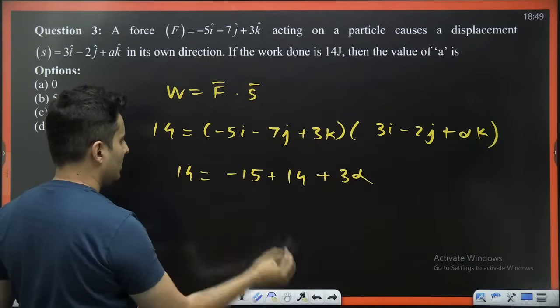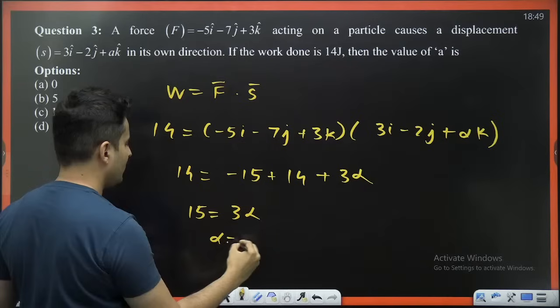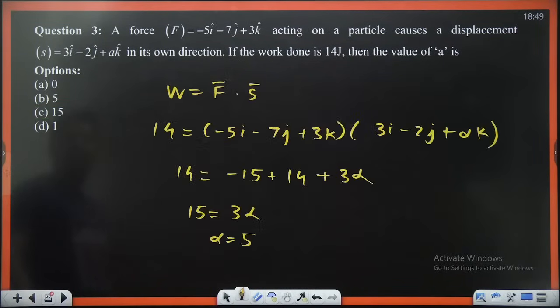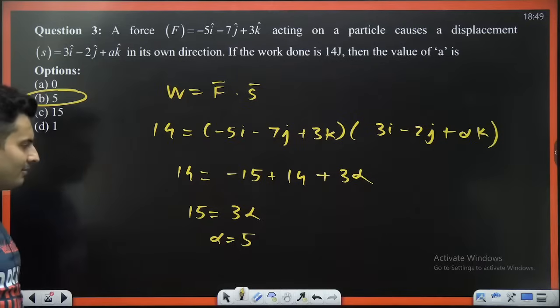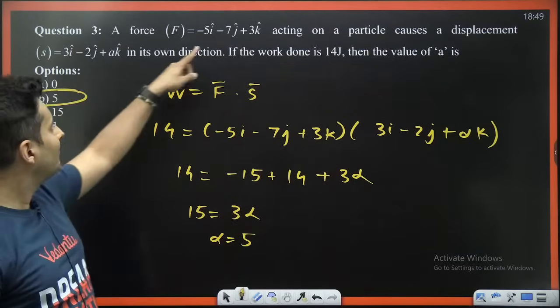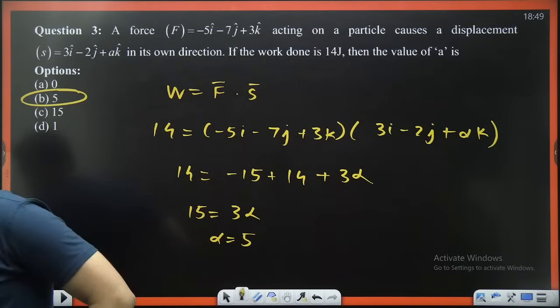So I can just take 15 on this side. It will become 3 alpha. So alpha is equal to 5. Just check it out. Why did I put 15? It should have been 5. Okay. So value of alpha should be 5. Is that right? Everybody with me? Yeah. This is alpha. This is 3. Perfect. Awesome.